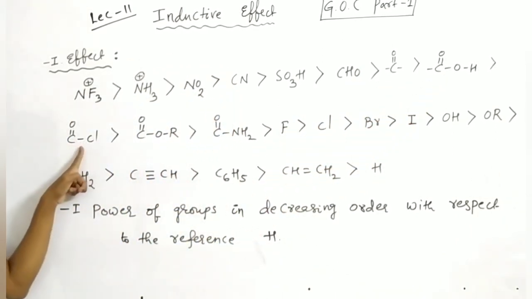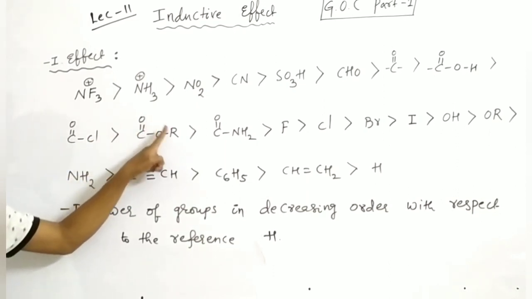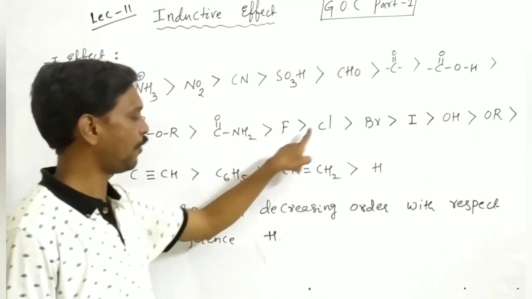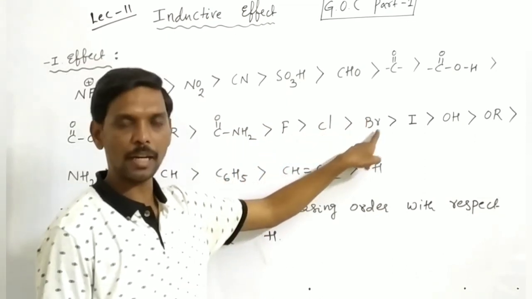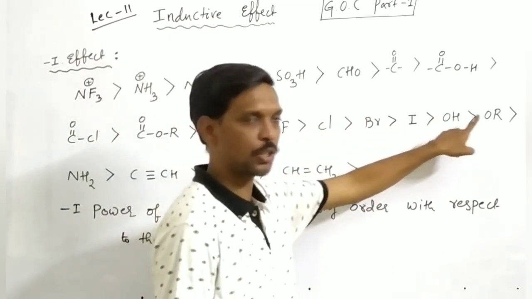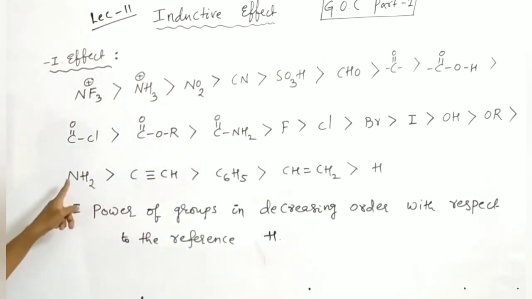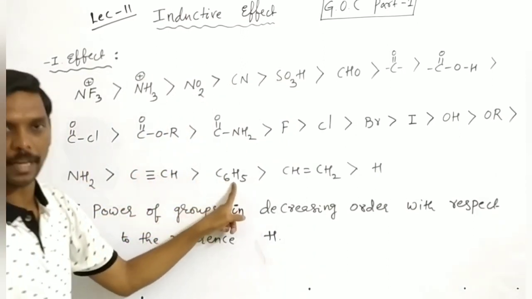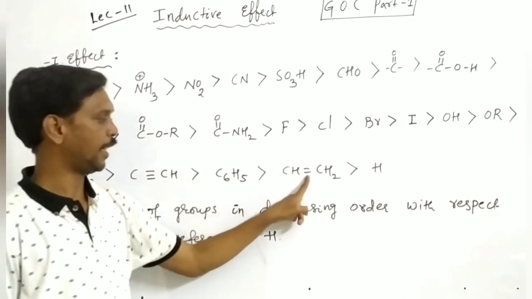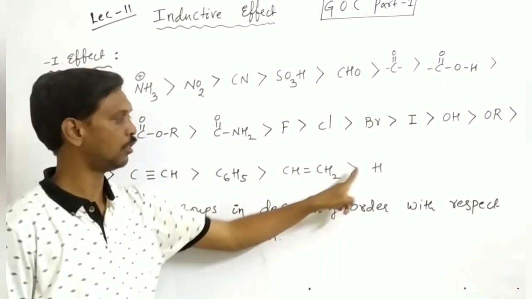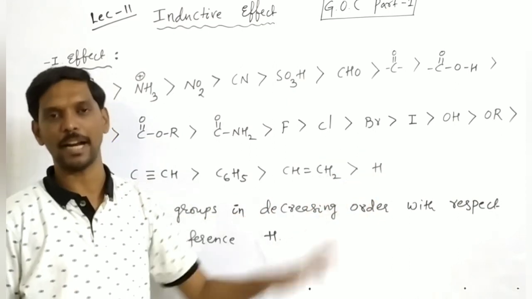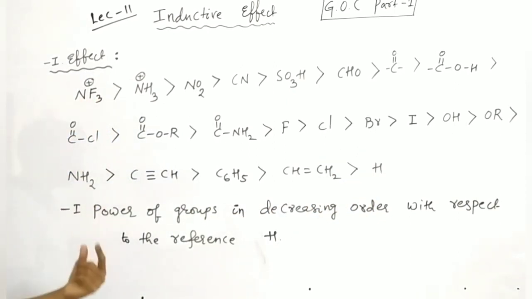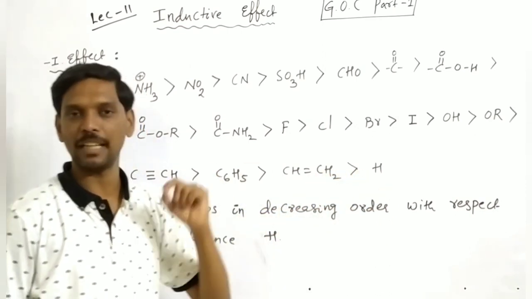Then COCl, COOR, CONH2, F, Cl, Br, I, OH, OR. Then NH2, C triple bond CH. Here it is phenyl, C6H5. Then CH double bond CH2. Then lastly hydrogen. It means NF3+ is more powerful and hydrogen is less powerful.